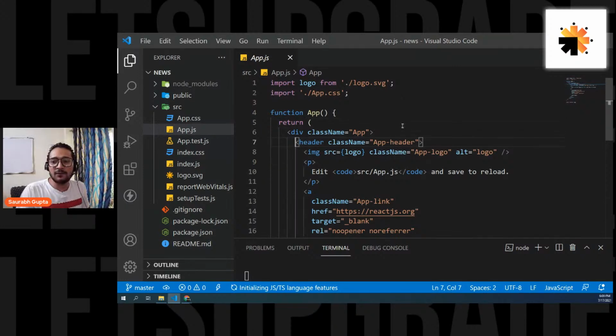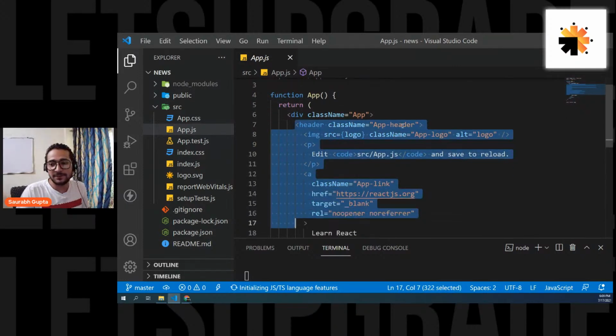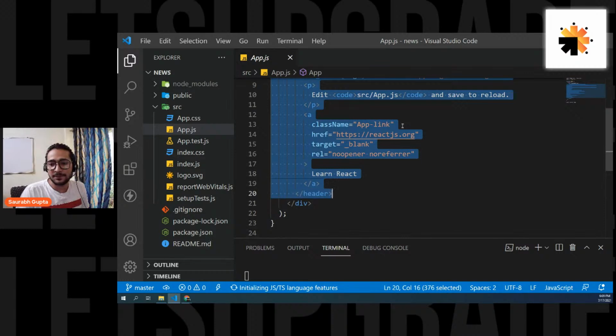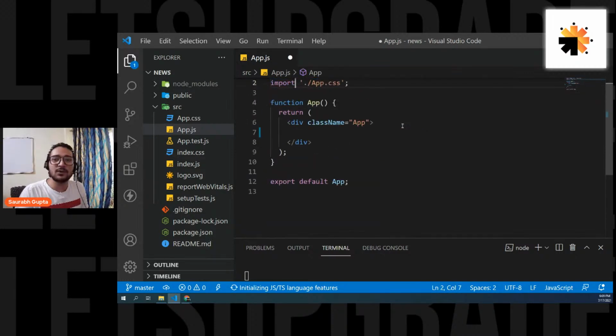Okay guys, so let's remove the unwanted code first that we don't need. So let's go on and remove it. And I'm expecting that you guys know what a component is, and I am expecting that you guys know what the useState hook is, right? Because you have used it in the last 5 days.